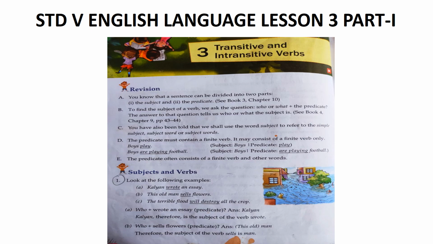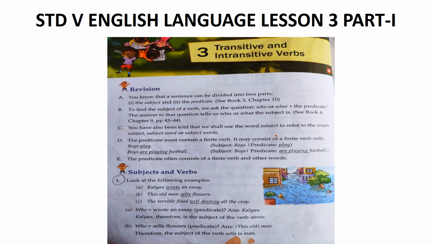You have also been told that we shall use the word subject to refer to the simple subject word or subject words. And the predicate must contain a finite verb. It may consist of a finite verb only. Like boys play, boys are playing. Here play and are playing are finite verbs. So the predicate often consists of a finite verb and other words. Now see the topic, subjects and verbs.